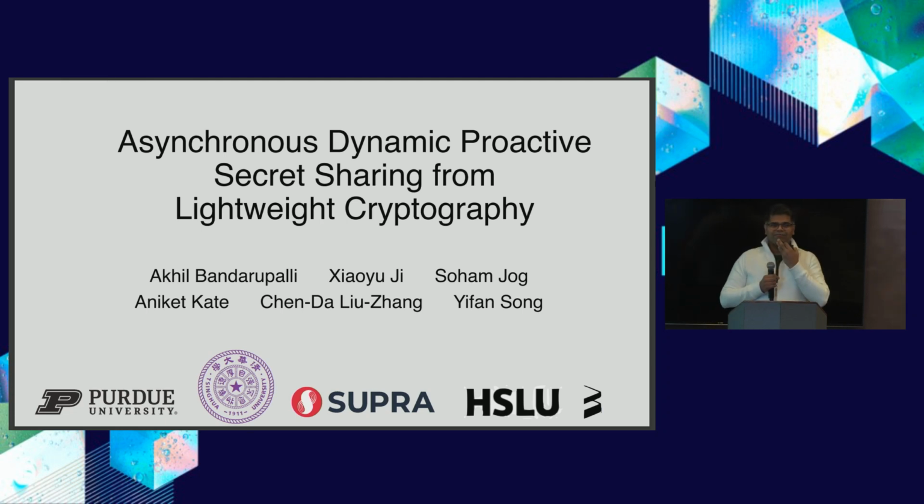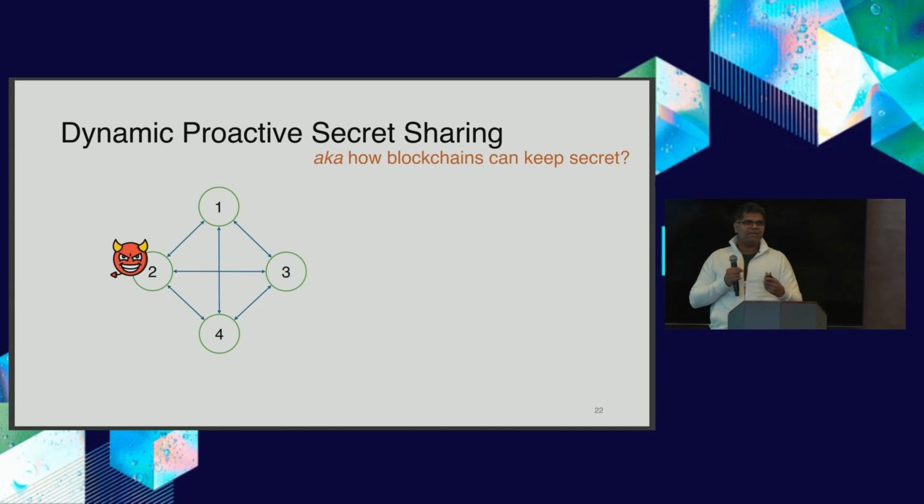This is something that we recently worked on, where we take what you know as dynamic proactive secret sharing, and ask the question: I want to do this operation, and I want to use hashes again. What can you achieve? So what is dynamic proactive secret sharing? Another, more Web3 way to put it is: how can a blockchain keep secrets? Let's say there are secrets for users or clients that a committee is maintaining. Here I'm showing an example with 4 committee members who are maintaining this information.